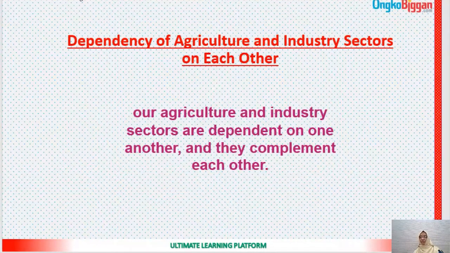For the jute industry, you need jute. It comes from agriculture. Tea comes from agriculture. Leather comes from poultry and the domestic rearing of animals. For the sugar industry, sugarcane comes from agriculture. For the paper industry, bamboo, cane, and some other plants are the raw materials of paper. Okay, so all of these components come from the agriculture sector, and these industries are directly dependent on agriculture for the supply of their raw materials.